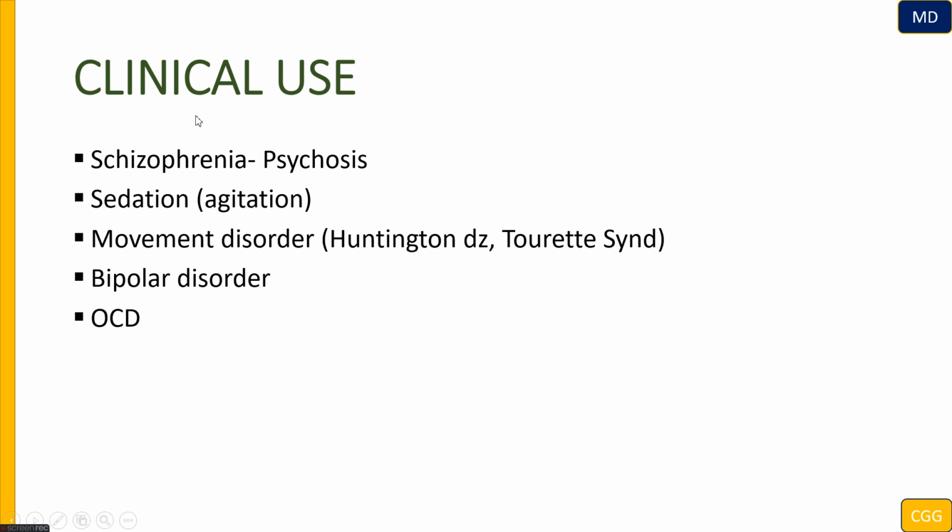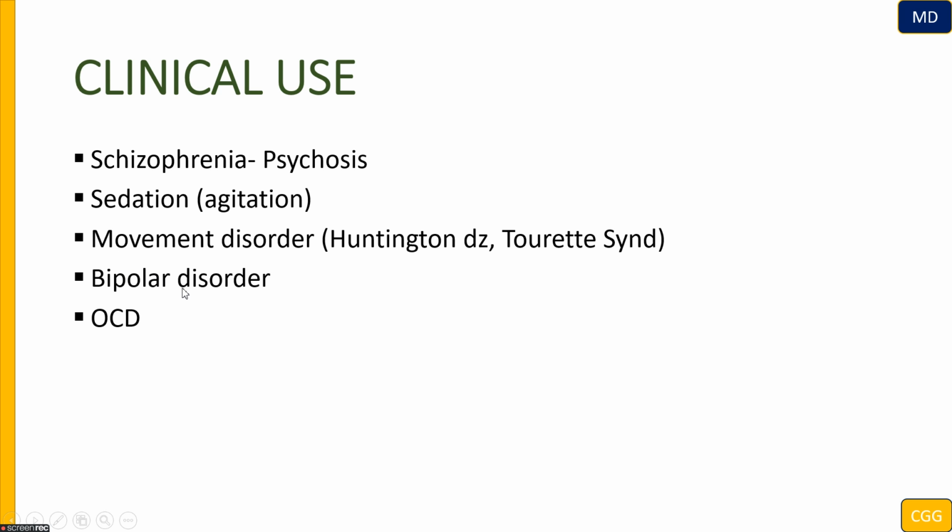What is going to be the clinical use? It is basically schizophrenia, psychosis, and sedation. For example, the patient is agitated in the emergency department. We want to calm the patient down, so we inject the patient with a shot, and the patient is going to be sedated. Also, many antipsychotics are going to be used for movement disorders such as Huntington disease, Tourette syndrome, bipolar disorder, OCD.